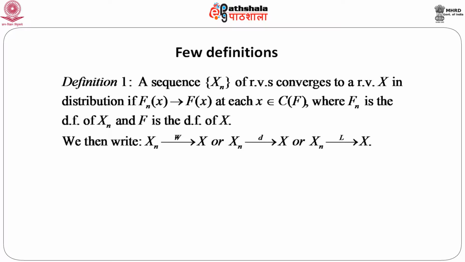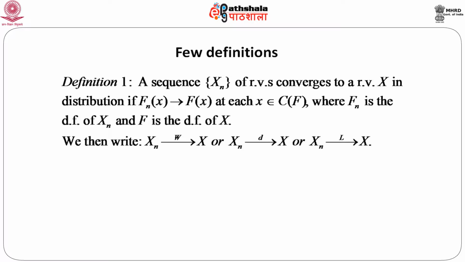Now, we know that X n is a random variable. So, corresponding to the random variable, there always exists a distribution function, and hence we can define convergence in terms of the distribution functions. One can also say that since this is a random variable, we can define several probability events corresponding to this X n. So, can we define something in terms of probability events? That means, can we define a similar type of convergence relating to these different probability events?